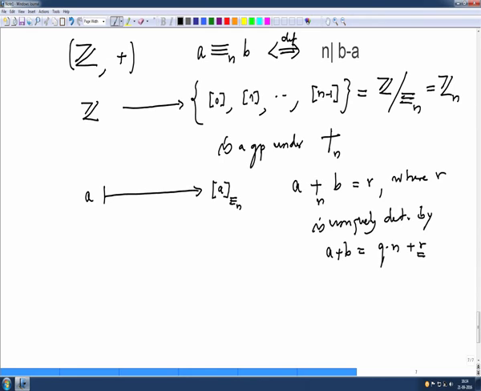So in short, for vector spaces also I am looking for such a thing. If I have a vector space V, I want to construct a new vector space which is like this model. Those will be called quotient spaces. This is also called the quotient group of Z. It is called quotient group, or also it is called residue class group.